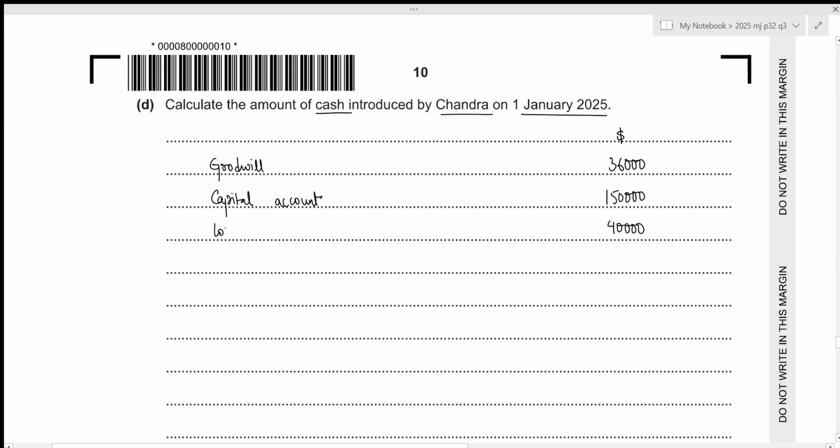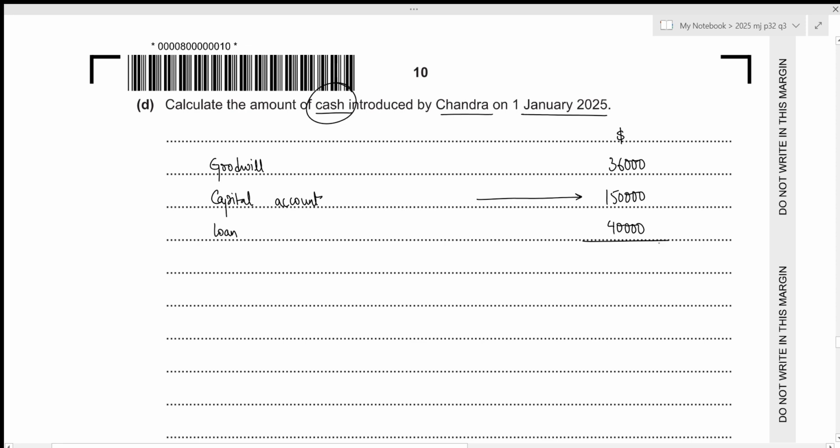This is the loan. And remember, in this case, we are calculating the amount of cash introduced by Chandra, not the capital account balance for Chandra. The capital account balance for Chandra will be equivalent to 150,000. So that is the amount that will appear in the statement of financial position under the heading of capital. Remaining value is just the cash that is being introduced.